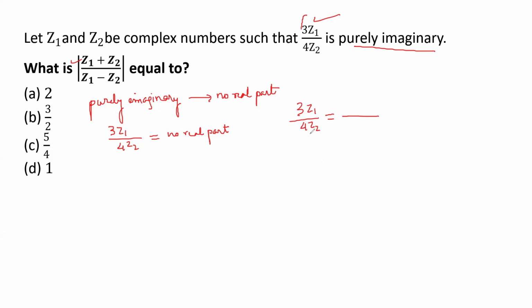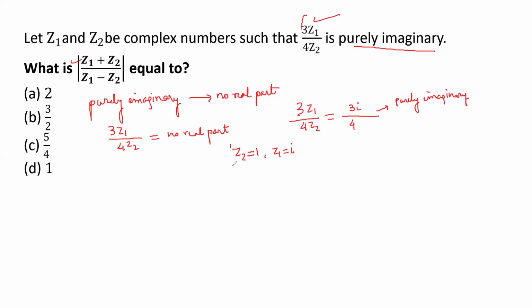I can take any two values. Let's take Z2 as 1 and Z1 as i. In that case, this becomes 3i over 4, which is purely imaginary. The condition is satisfied, right?